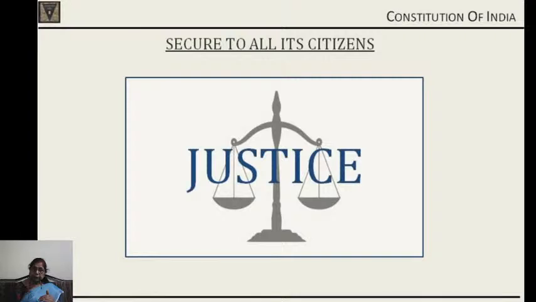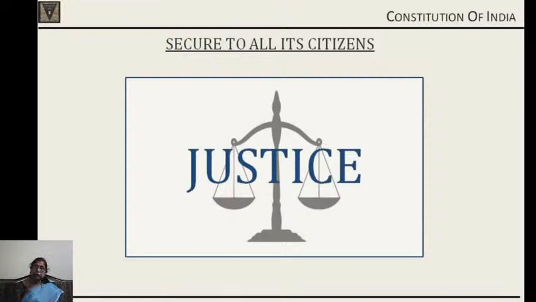If a person works hard, he is due to get the fruits of his work. So give a person what he needs, not only what he needs, but what is due to him. A person who works hard will be entitled to most of the resources of the nation. That is what we mean by distributing the resources equitably. So equity is one thing, justice is one thing, and justice means to give everyone what they deserve.